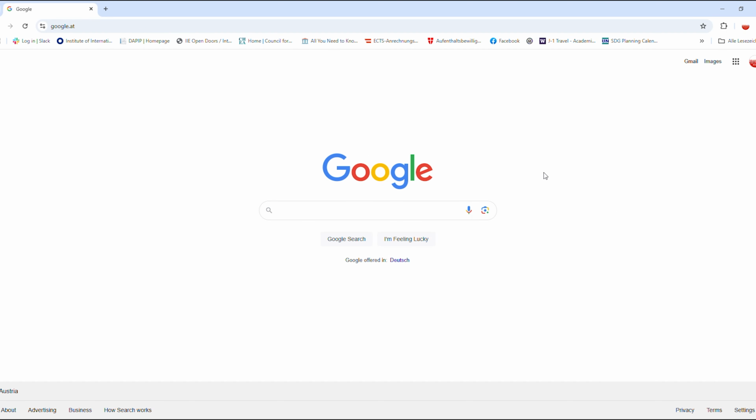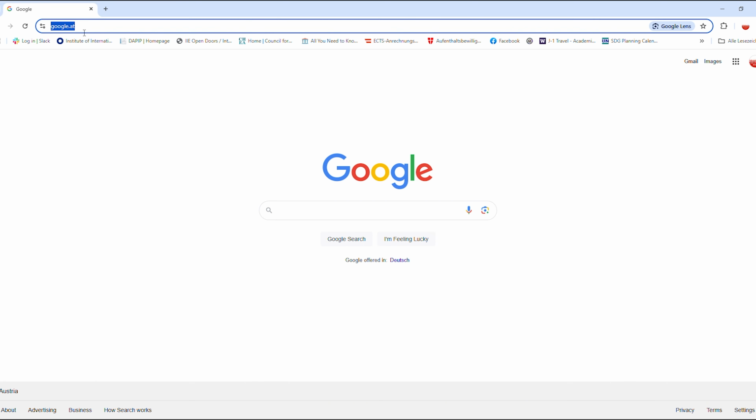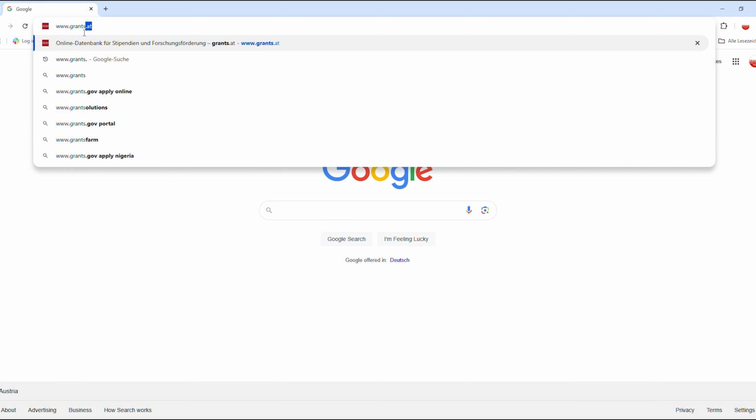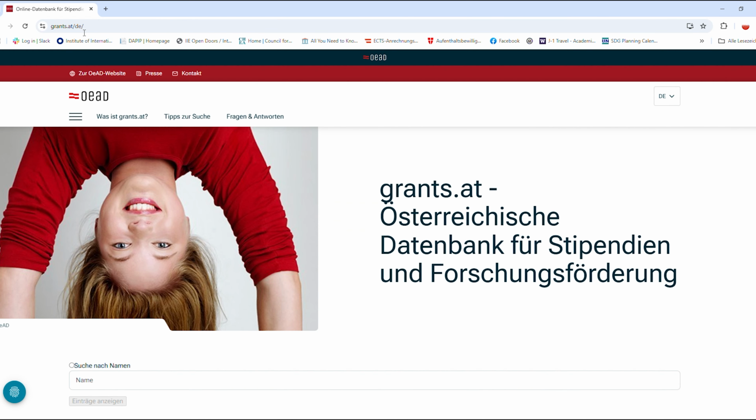Another great resource when it comes to advising Austrian students in particular on opportunities to study in the US is the Austrian Database for Scholarships and Research Grants. To visit the website, type in www.grants.at in the search bar and then scroll down to the search field.